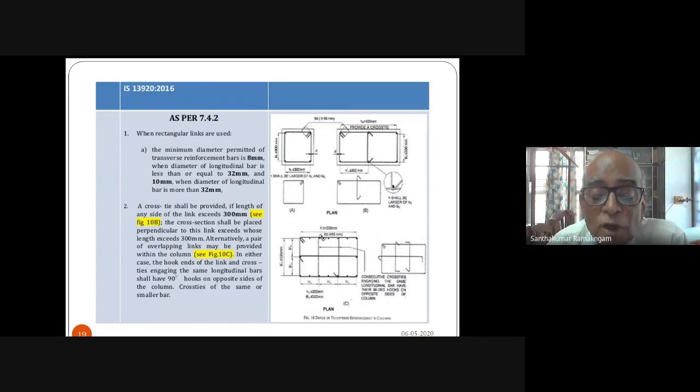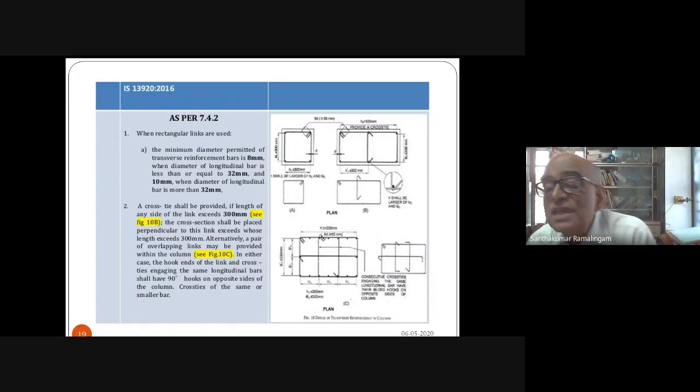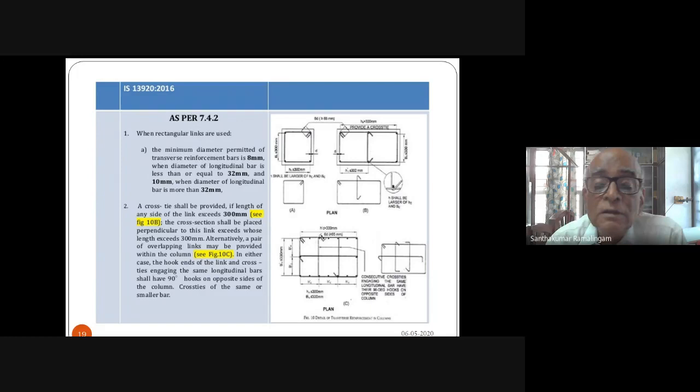Now, when you are having this as 90 degrees, when there are two links here, you will have to provide 135 degrees here and 135 degrees here. The 90 degrees should not come on the same face. This type of detailing is very important because it has a bearing on confining steel given in the confinement zones.